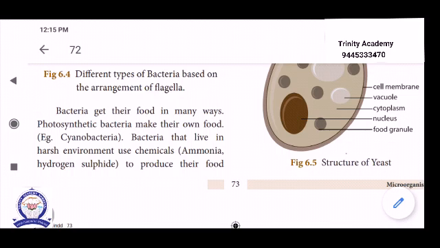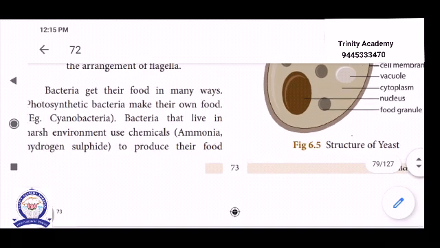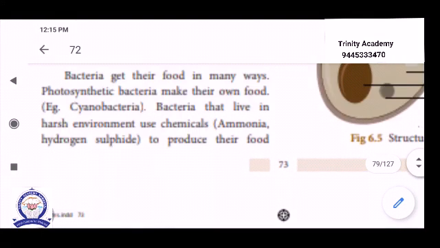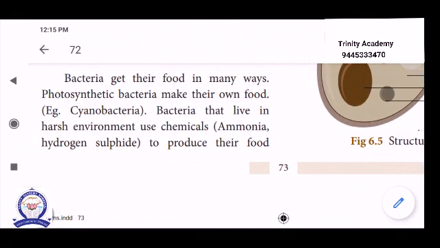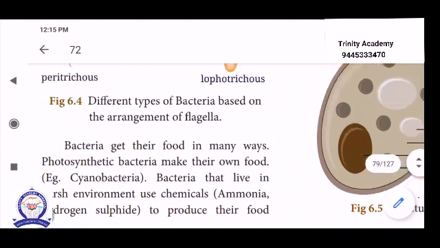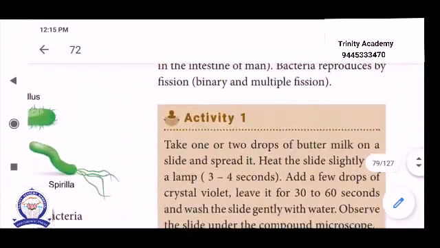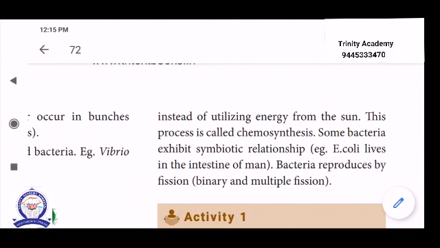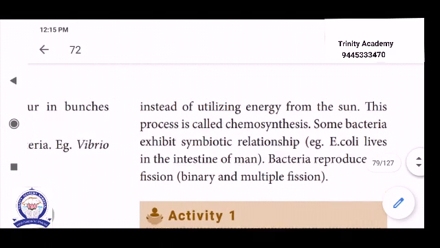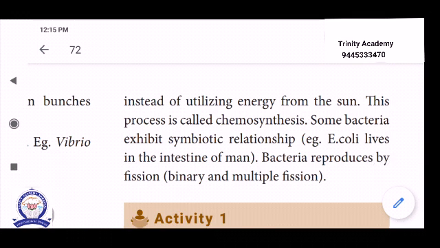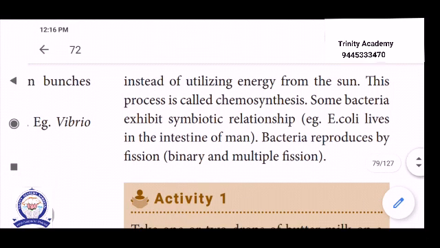category prokaryotes. Then bacteria that live in harsh environments use chemicals like ammonia and hydrogen sulfide to produce their food material, called the chemosynthesis process. That is called chemosynthesis. Photosynthesis itself utilizes energy from the sun. Some bacteria exhibit a symbiotic relationship. Example, E. coli lives in the intestine of the human being, the Escherichia coli. This is one of the symbiotic relationship bacteria, one of the common bacteria.